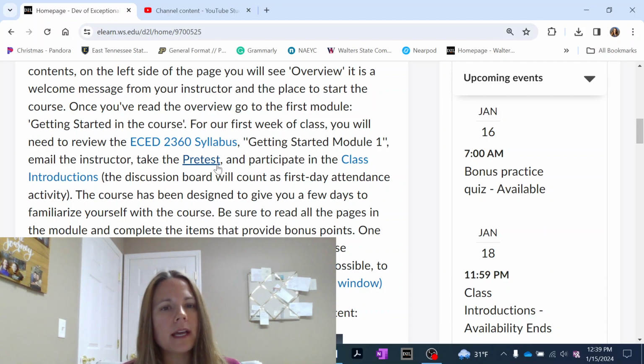The pre and post test is the same exact test. When you come into the course, you take a pre-test, and you take the same exact test at the end of the semester, which I call the post test. This relates to our course outcomes, and it lets me see how much you've grown from the beginning of the semester to the end. So you will have to take the pre-test. It's required in all classes. And then you're going to be